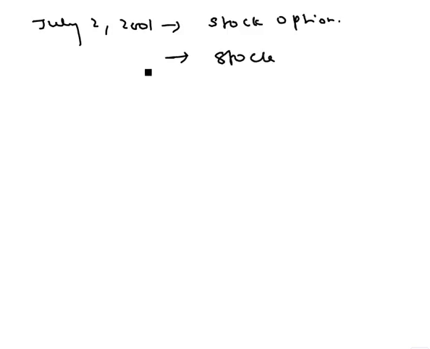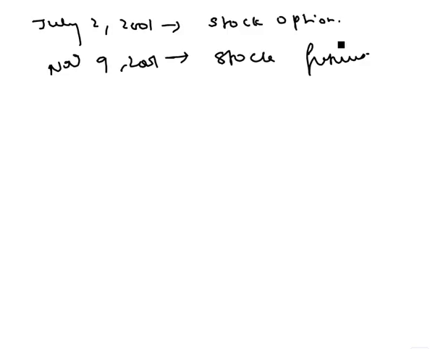And in July 2001, trading on stock options commenced. So it started with index futures, then index options, and then stock options. After that we had stock futures, which happened in the same year, 2001, but on November 9. So here the stock futures were available for trading.